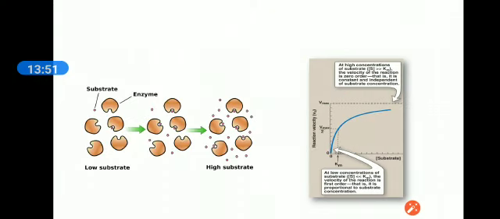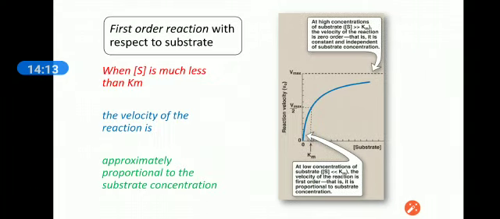While in the first order reaction, when the substrate concentration is very less, all the enzyme and their active sites will be available to attach this small concentration of substrate and start the reaction.